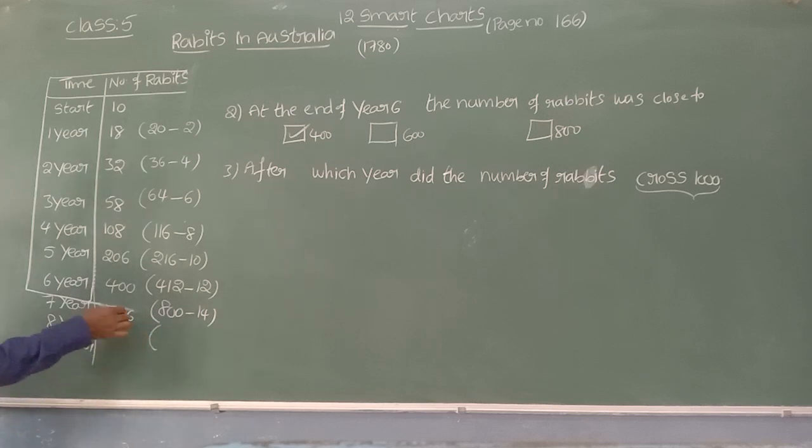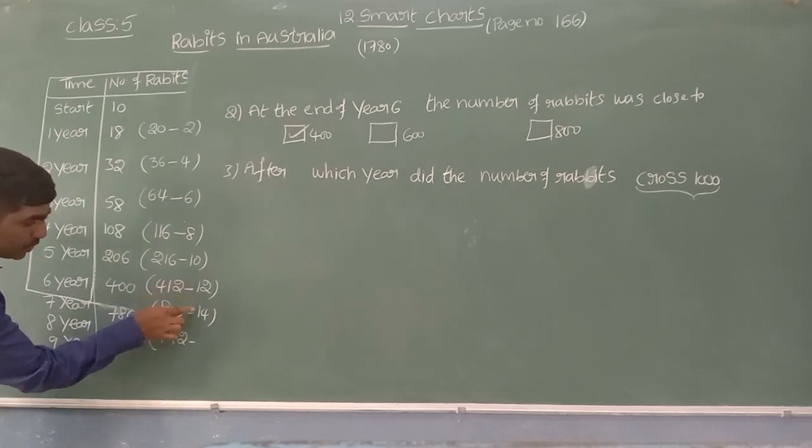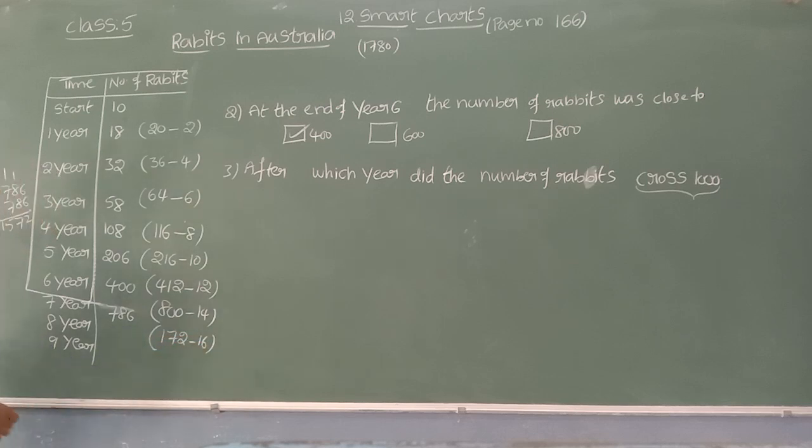Now for the 8th year you can do double of 786. 6 plus 6, 12, 1 carry. 8 plus 8, 16 plus 1, 17. 7 plus 7, 14 plus 1, 15. 1572. How much can we subtract? 2 to increase, 14 plus 2, 16. So 1572 we can subtract 16. 12 minus 6, 6. 6 minus 1, 5. Here I got 1556.